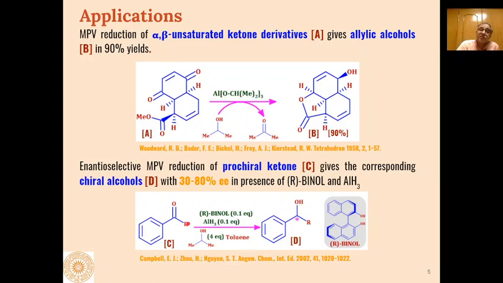So whether this is a methyl group or alkyl group or substituted aryl group, depending upon that, the enantiomeric excess in case of the alcohols formed will vary. But our reagent can act as an enantioselective reagent in presence of these types of chiral compounds.